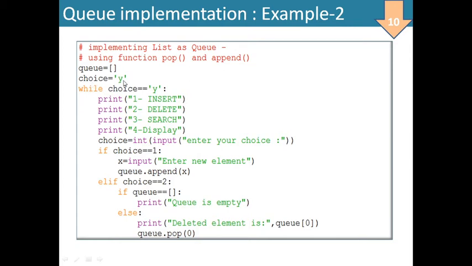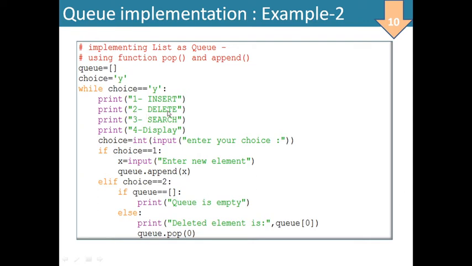Choice equal to 1, as I have made a program for stack also. The same way here also we have made a program with insertion, deletion, searching and display. There are four choices, and out of these I have entered the choice. If choice is 1, input the new element to be inserted, q.append(x). I have added x to q. So this is insertion done.